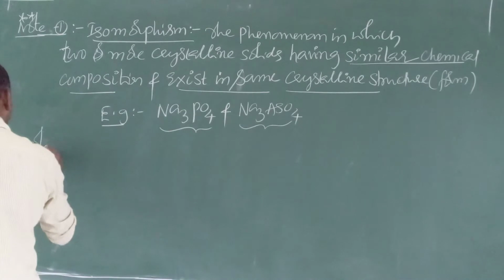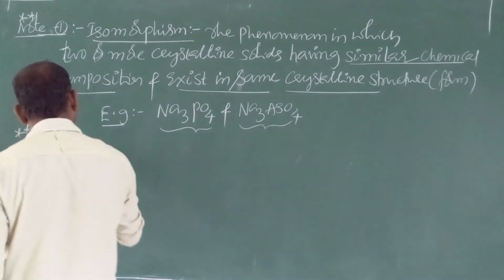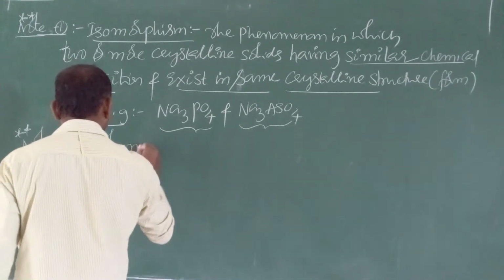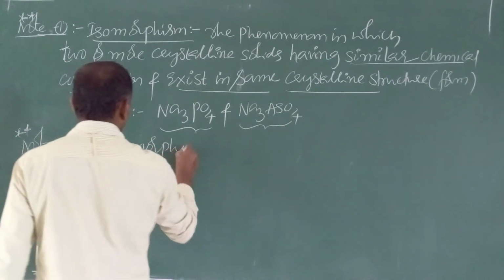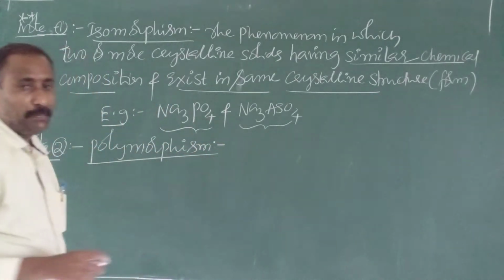Next, one more note 2: polymorphism. Polymorphism, same concept. Poly means many.